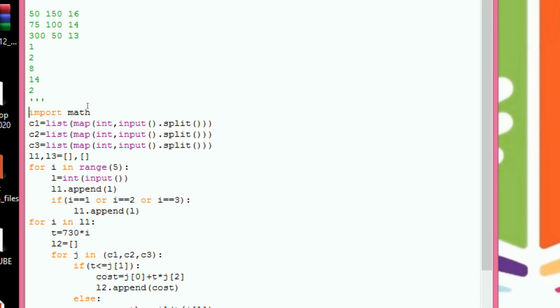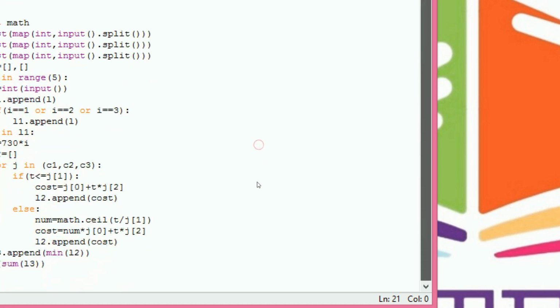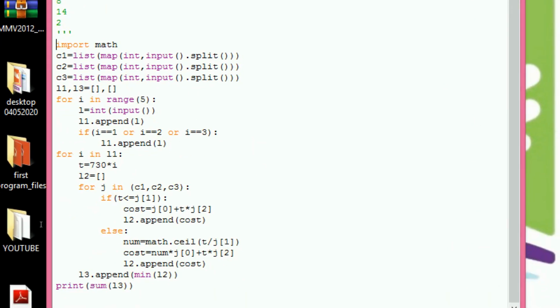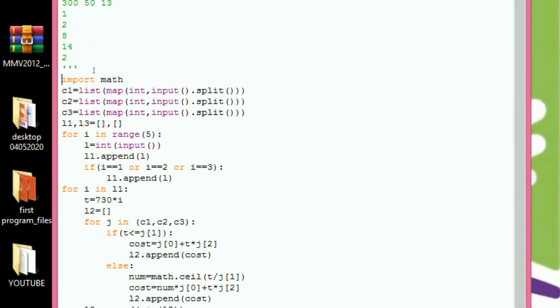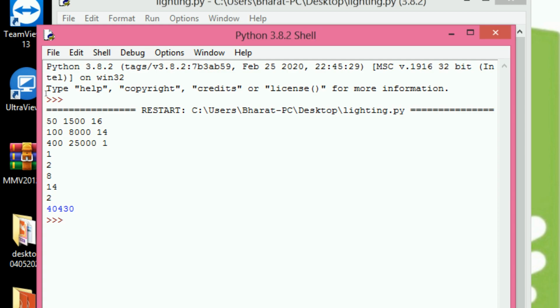So now we can see the execution of the program. So home lighting. So this is the program. Already we discussed this. So now we can see the output. So this is the input we are going to give in. It gives 40430.